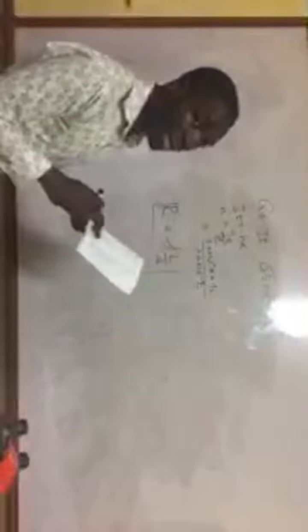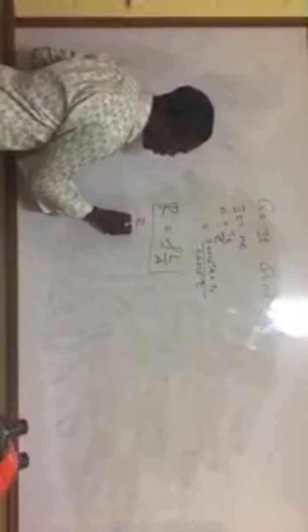Now, the resistance per unit length of a copper wire has a value of 7.63 for a diameter of 1.450 millimeters. This corresponds to the resistivity of. So we already know that the resistance of the material is given by its resistivity times the length over the area. This is the formula. But now they said in the question that the resistance per unit length, so meaning that they are going to give you R on L.